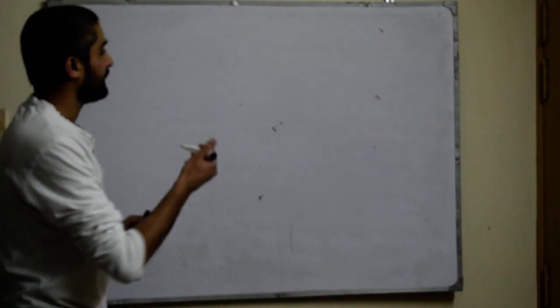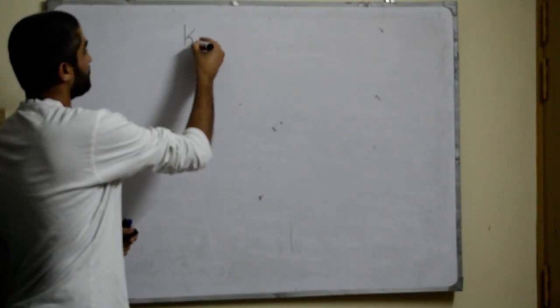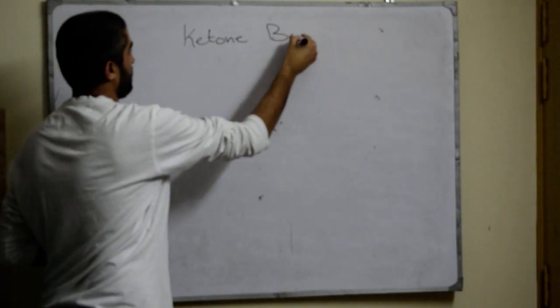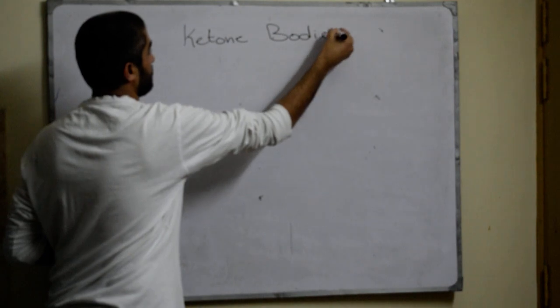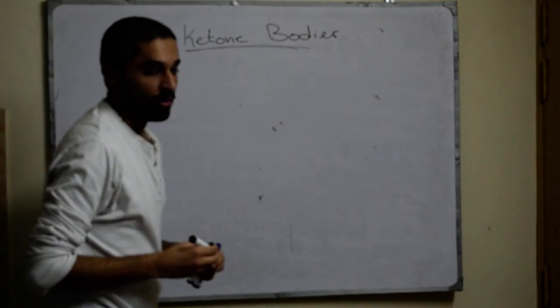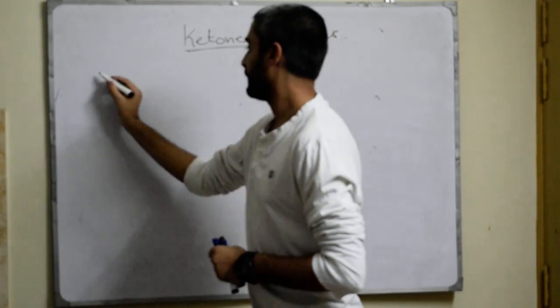A very important topic, that is ketone bodies. Ketone bodies are of three types.